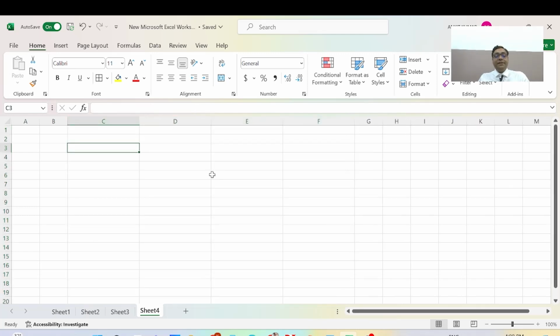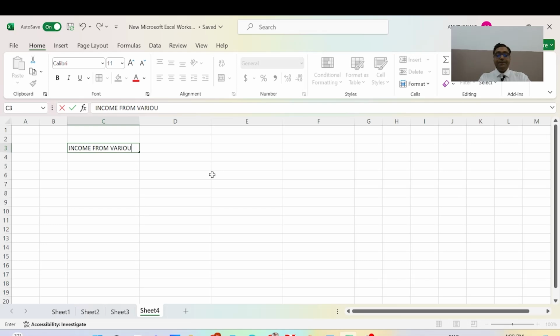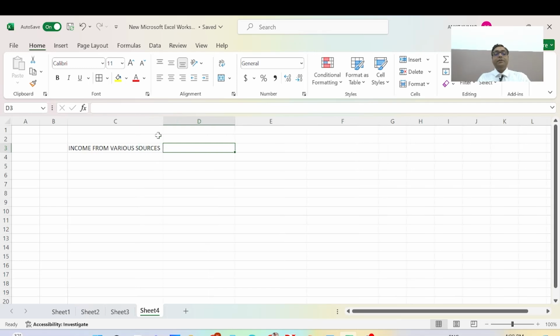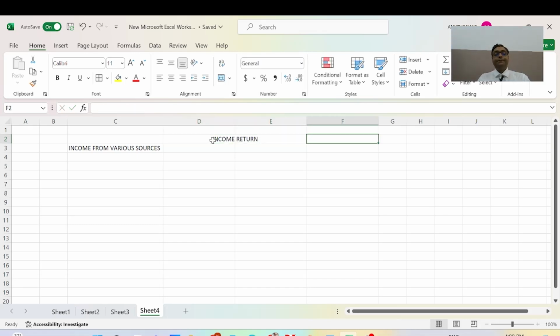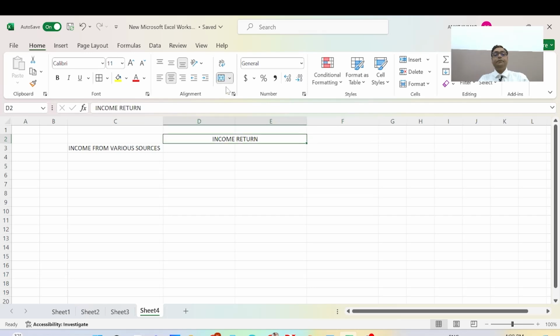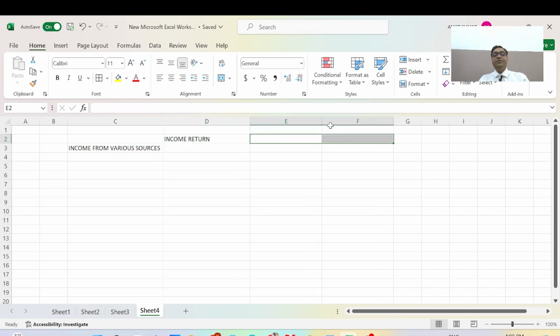First we will write down income from various sources, and after this income returns, and the other is HUF return.